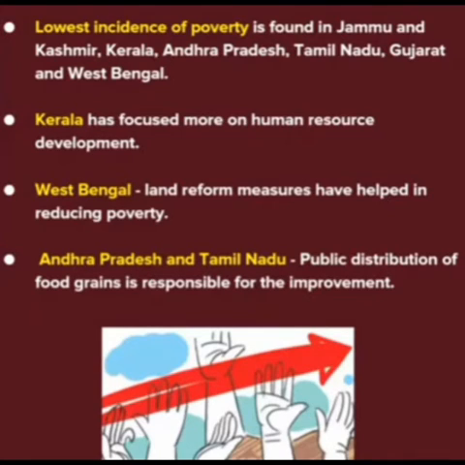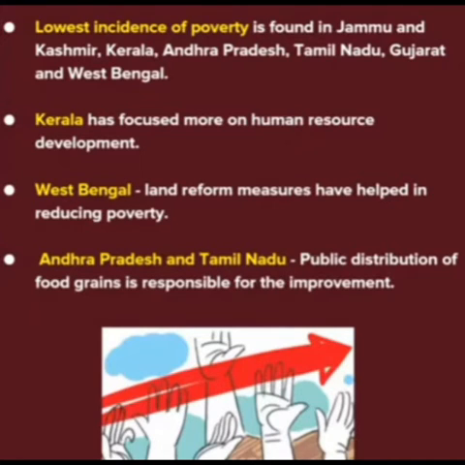agricultural growth rates. Kerala has also reduced poverty because it has focused more on human resource development. And in West Bengal, due to land reform measures, they are able to reduce poverty. And in Andhra Pradesh and Tamil Nadu, public distribution of food grains has been responsible for the improvement.